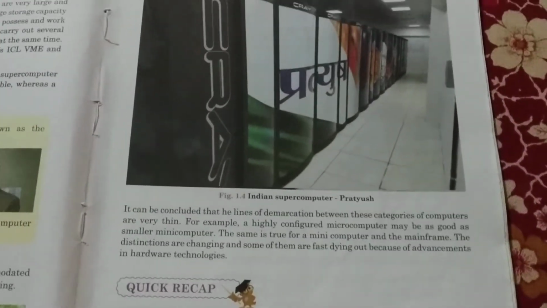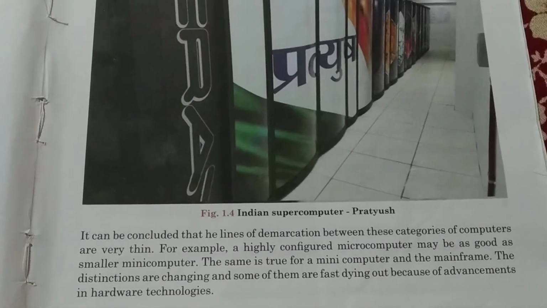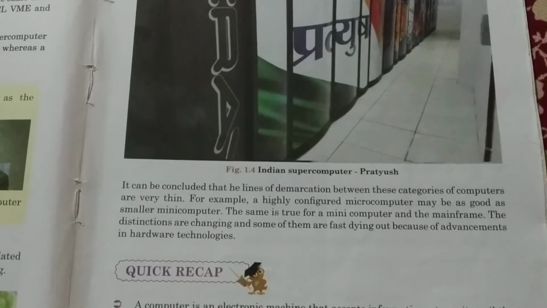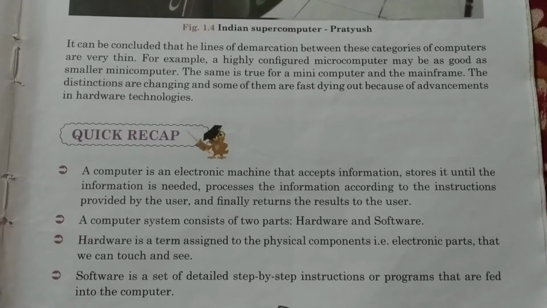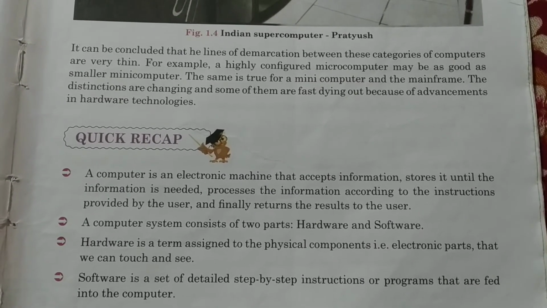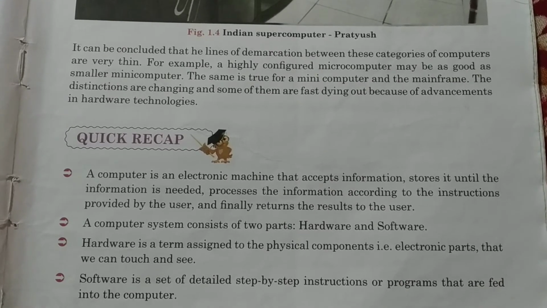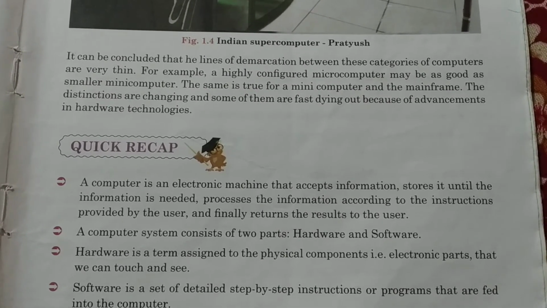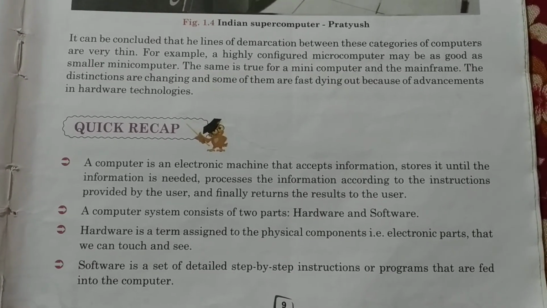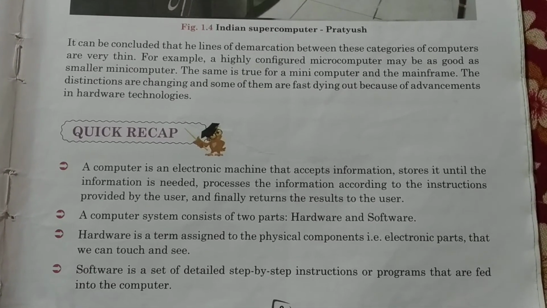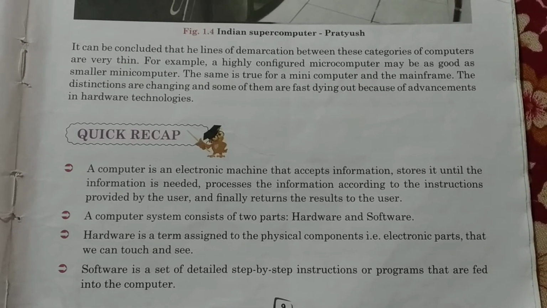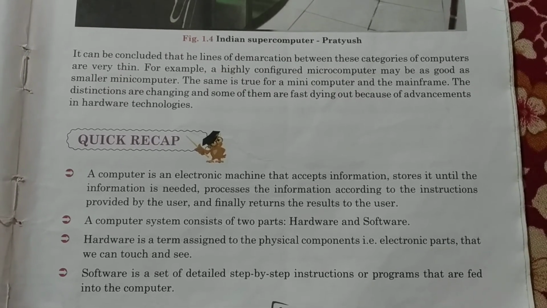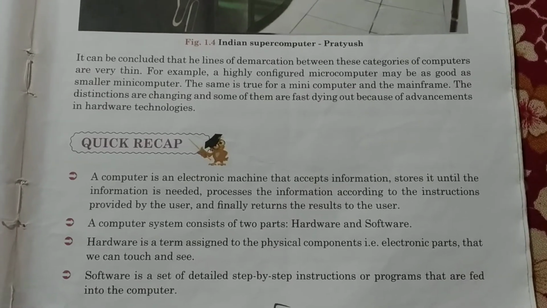Now let us move to page 9. There is a picture of the Indian supercomputer Pratyush, which is installed at Indian Institute of Tropical Meteorology. Just now you all have read. Now it can be concluded that the lines of demarcation, that means the features by which we try to separate the different categories of computers, are very, very thin. Almost no difference. But only in speed and capacity and memory, supercomputers are even better than mainframes. Mainframes are better than mini computers, and mini computers are better than microcomputers. With large storage, they work with great speed. So only these things matter. But the other concepts remain the same.